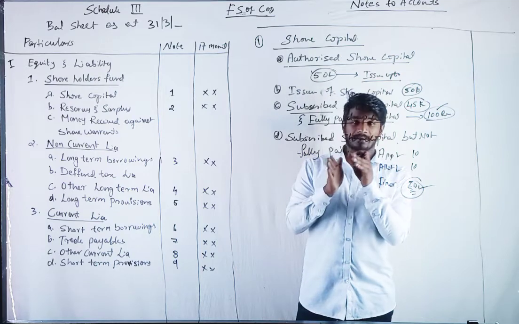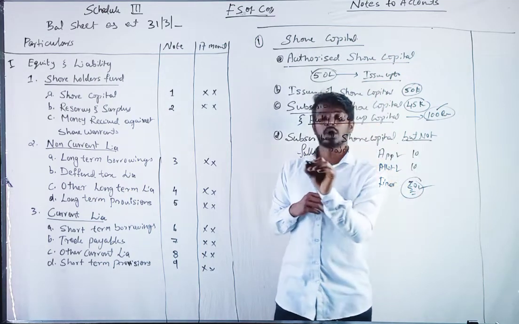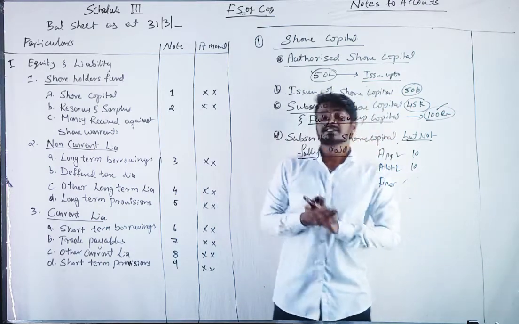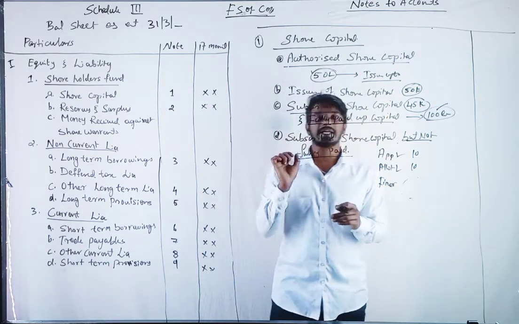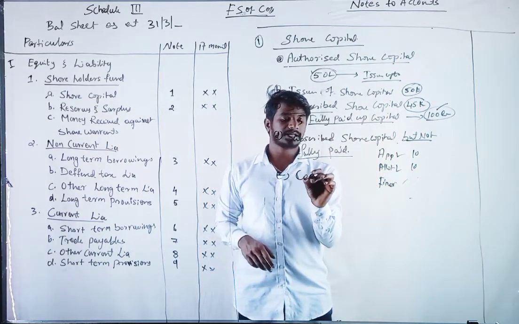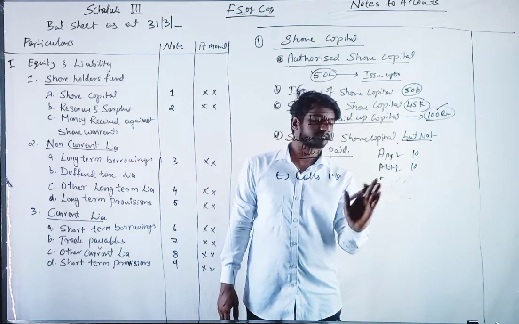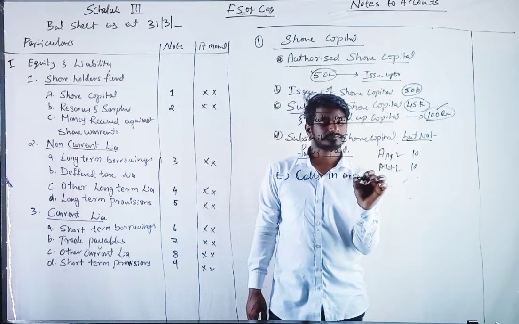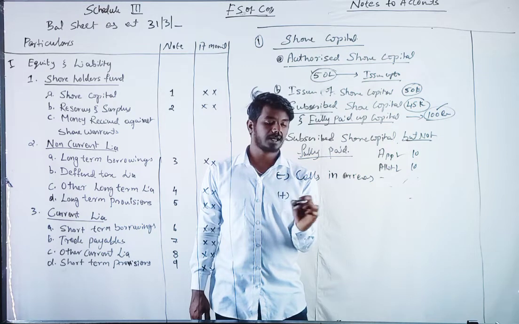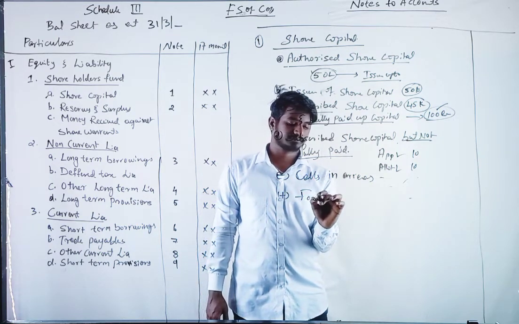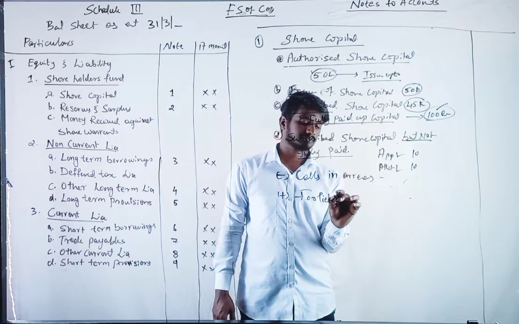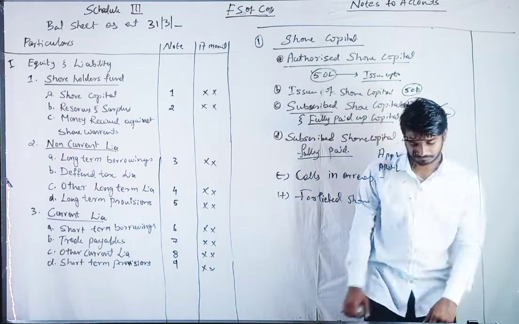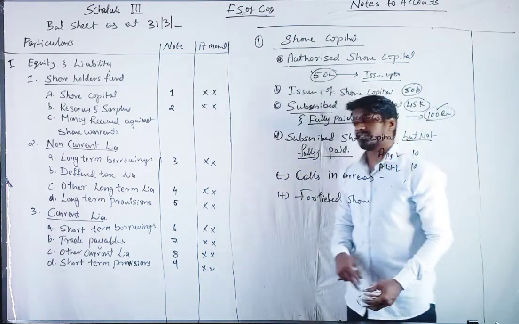It is called subscribed, but not fully paid. He subscribed but did not pay the full amount. Then we will minus calls in arrears, and we will add forfeited shares. This is your first, share capital. Did you understand this? Take it down.